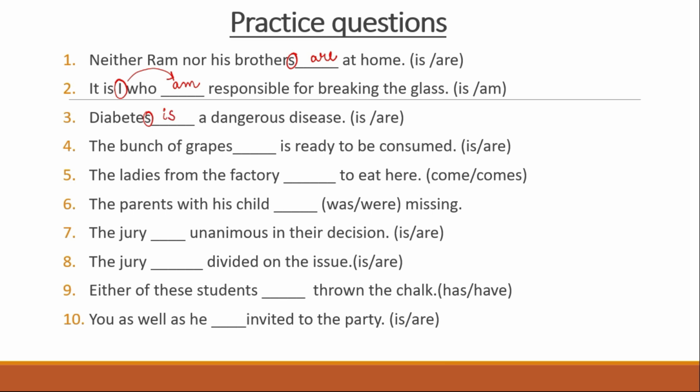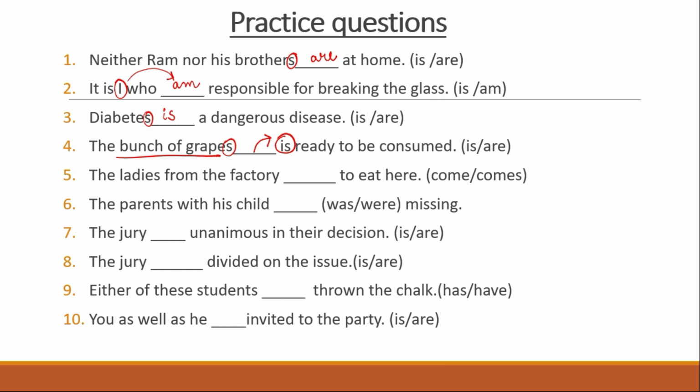The bunch of grapes dash is ready to be consumed. So it is grapes, but the bunch of grapes is considered as one entity. So the bunch of grapes is ready to be consumed.